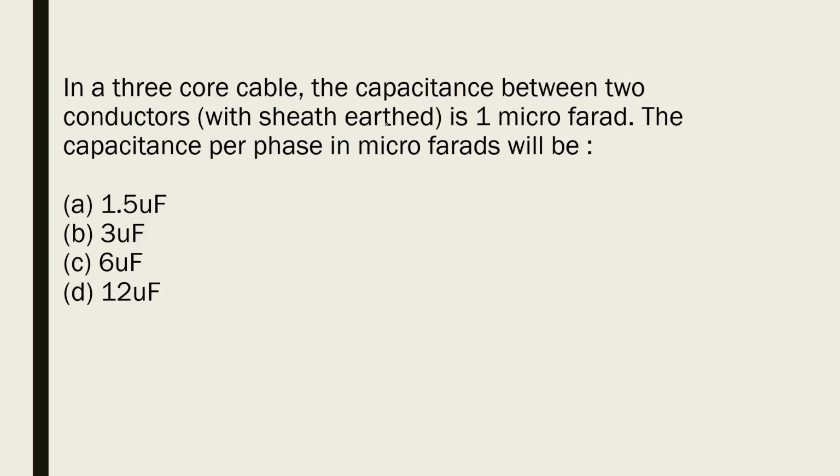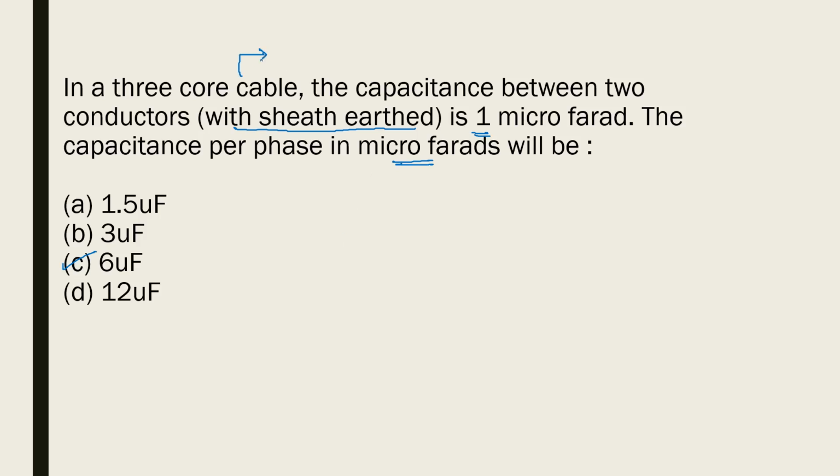In a 3-core cable, the capacitance between two conductors with the sheath earthed is 1 microfarad. What is the capacitance per phase in microfarad? The answer is 6 microfarad. So let me explain the concept behind this. Now he says that a 3-core cable is given. So how will the 3-core cable construction be?